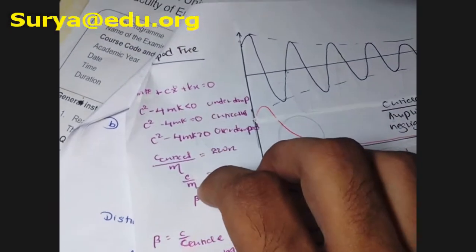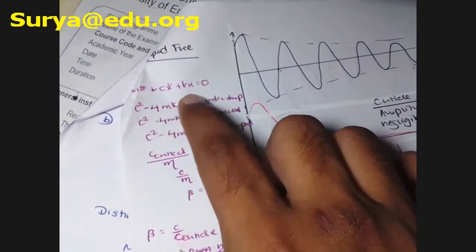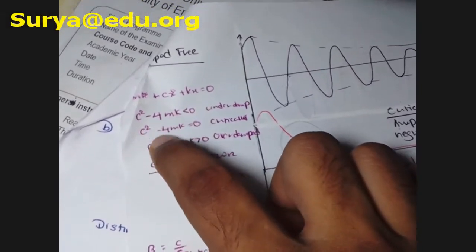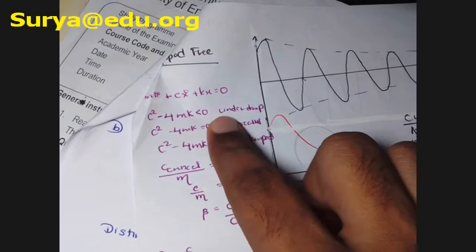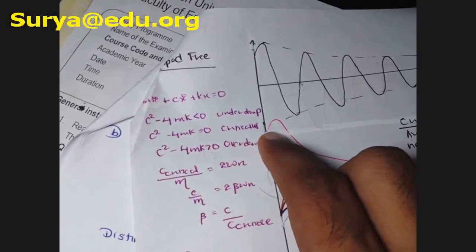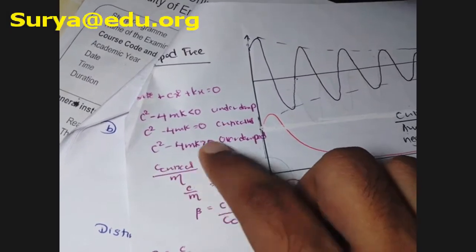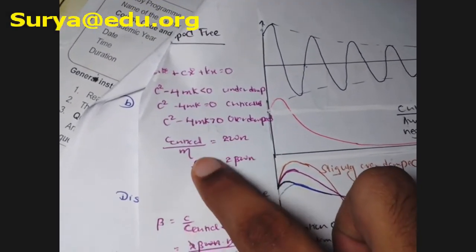By considering this equation and applying the quadratic, if c squared minus 4mk is less than 0, it is underdamped. C squared minus 4mk equals 0 is critical. C squared minus 4mk greater than 0 is overdamped. These are the particular basics.